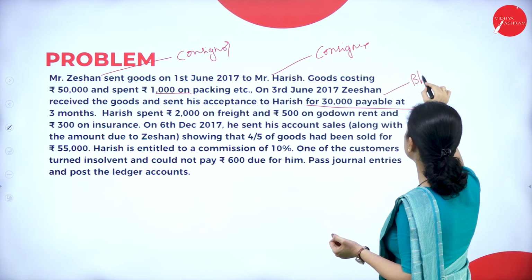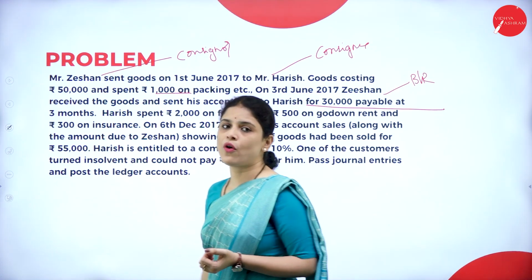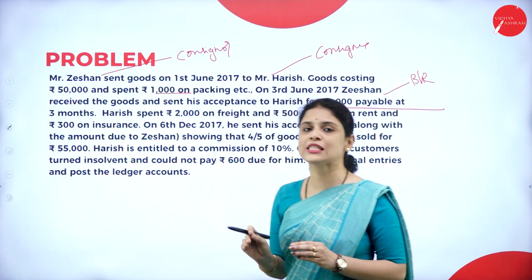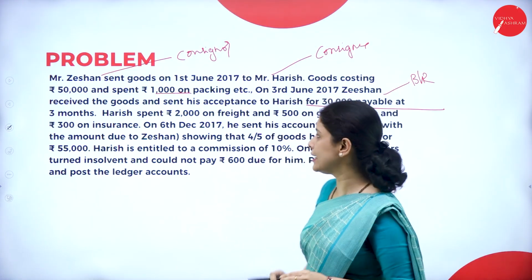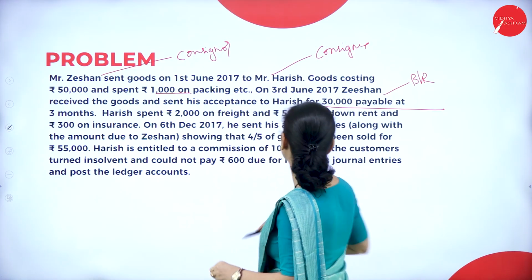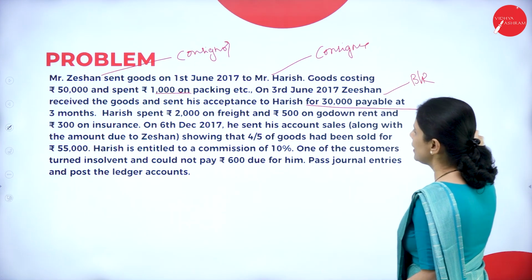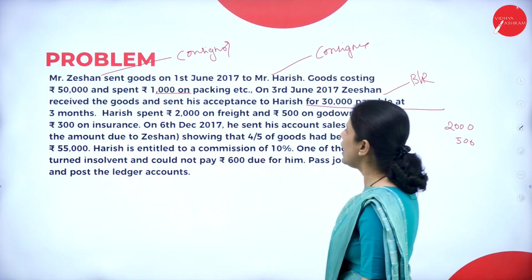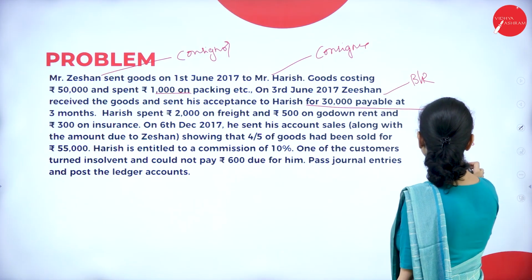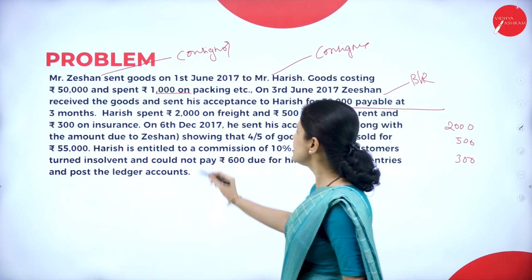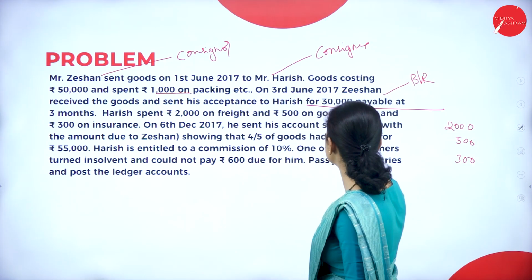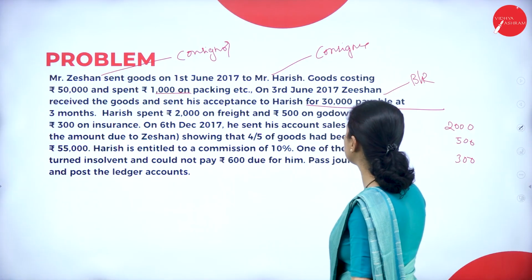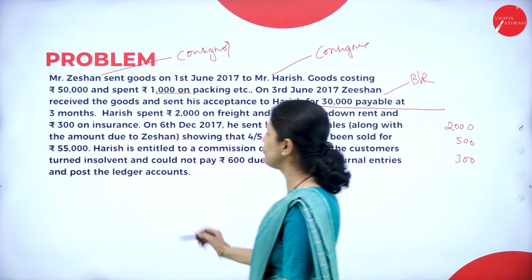That is bills receivable. For how many months? For 3 months. Harish spent 2,000 on freight. That means this is the expenses incurred by consignee. So what are all the expenses? This 2,000 and 5,000 on godown rent and 300 on insurance. And on 6th June 2017, he sent account sales along with the amount due to Zishan, showing that 4/5 of goods had been sold for 55,000.